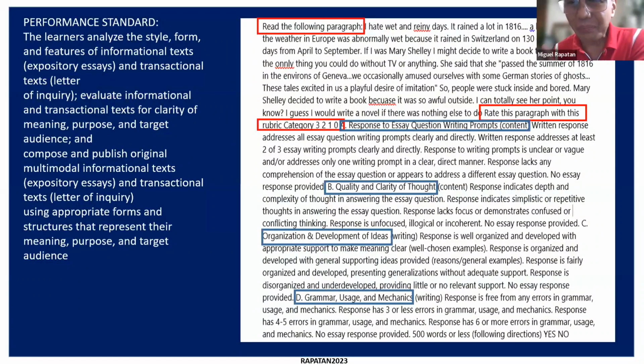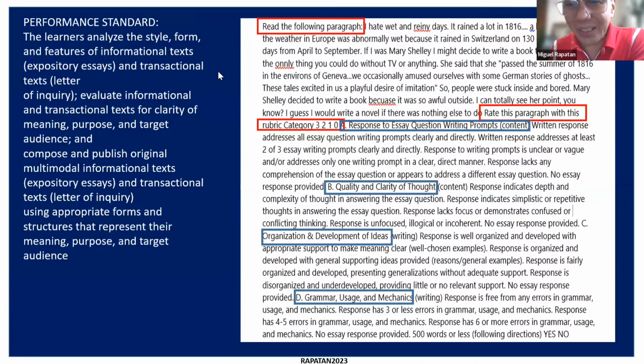So you can see here the prompt that the teacher used. The teacher tells ChatGPT, read the following paragraph, which was written by the students. So you can see the grammar, you can see the way it's written, etc. And in this case, it's only one paragraph, so there's no need to see how paragraphs are broken out. And then we have there the second prompt, rate this paragraph, according to the rubric category 3, 2, 1, 0.